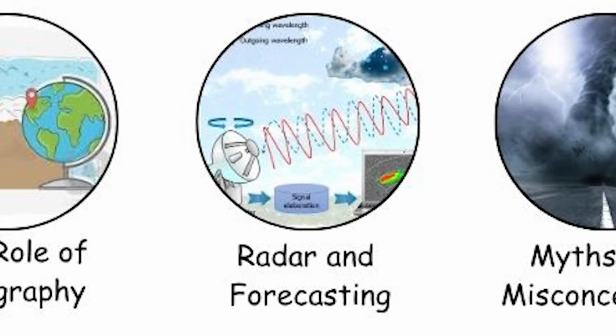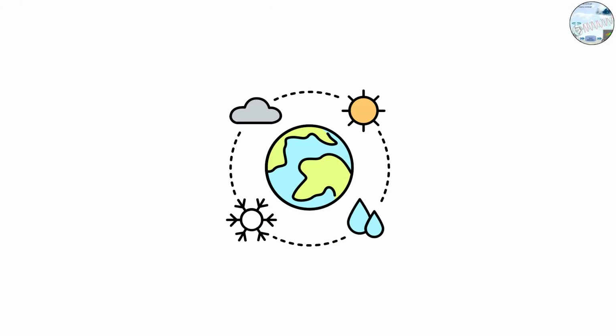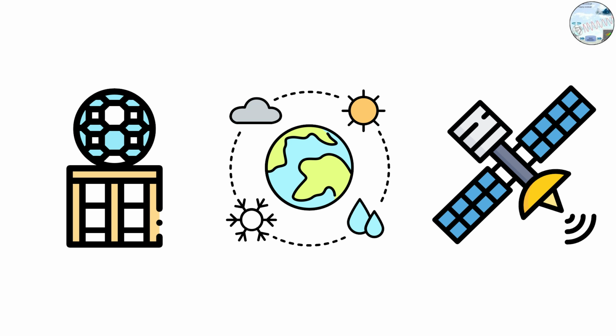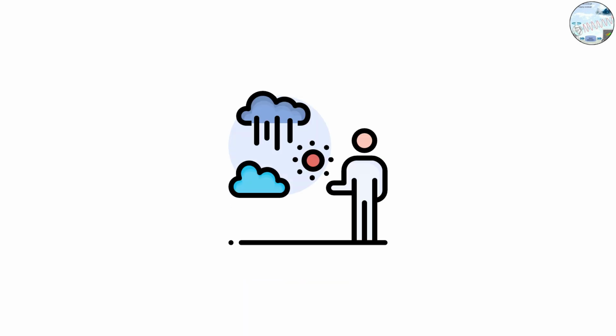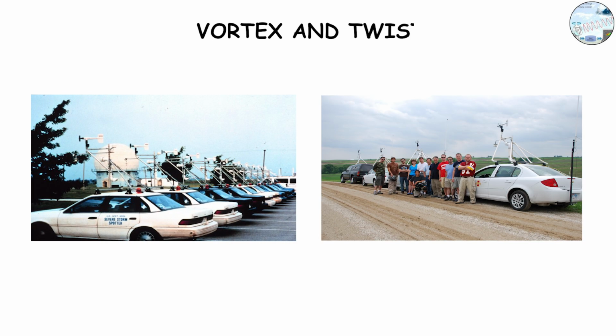The importance of radar and forecasting. Modern meteorology uses Doppler radar, satellite imagery, and computer models to track storms and identify signs of tornado development, such as mesocyclones and velocity couplets. These tools allow meteorologists to issue timely tornado warnings, often giving people minutes to seek shelter. Research missions like Vortex and TWISTEX have also deployed instruments in the paths of tornadoes to collect valuable data, improving our understanding of how these storms form and behave.